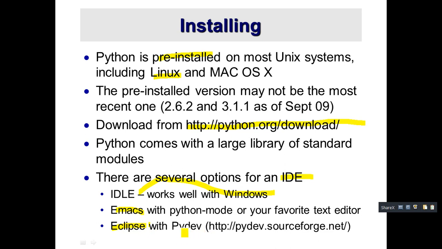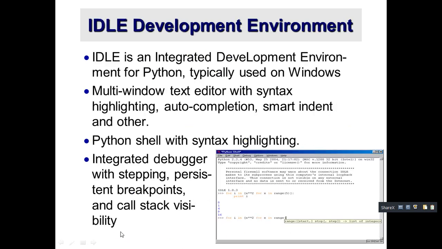How are we going to use Eclipse software with Python? You have to download this package called PyDev, import it, and then we can use it in Eclipse software also. Okay, so this is the integrated development environment for Python, typically used on Windows. I will show you how to download it. First we will see the points in the slides, and then we'll move on to the practical session.